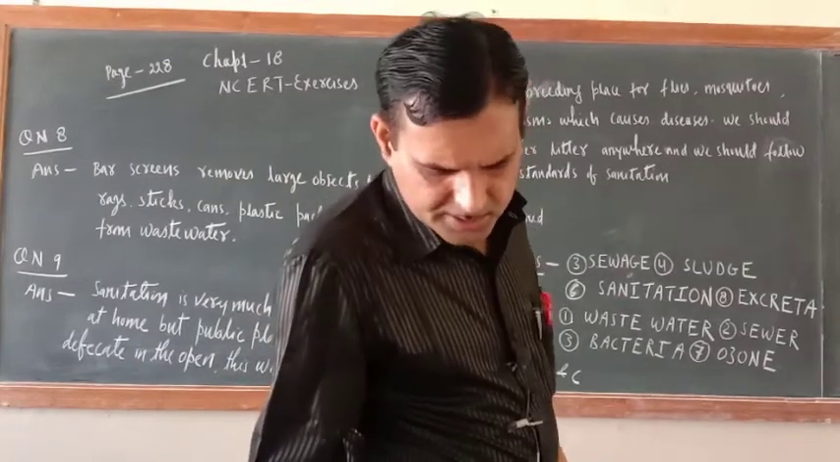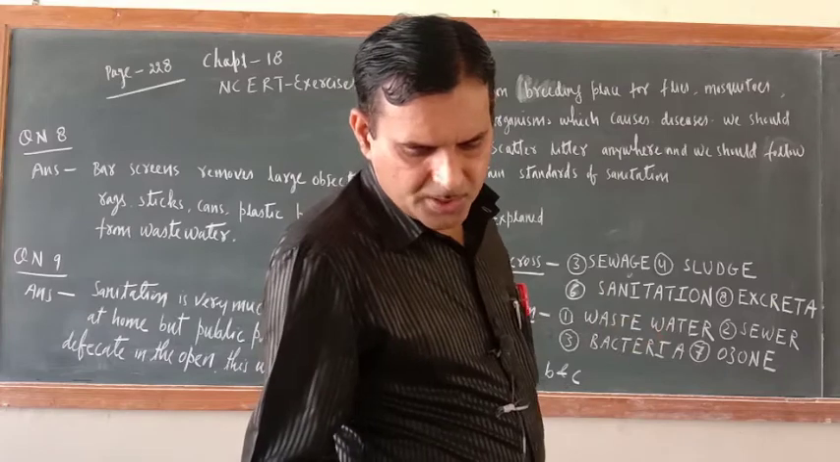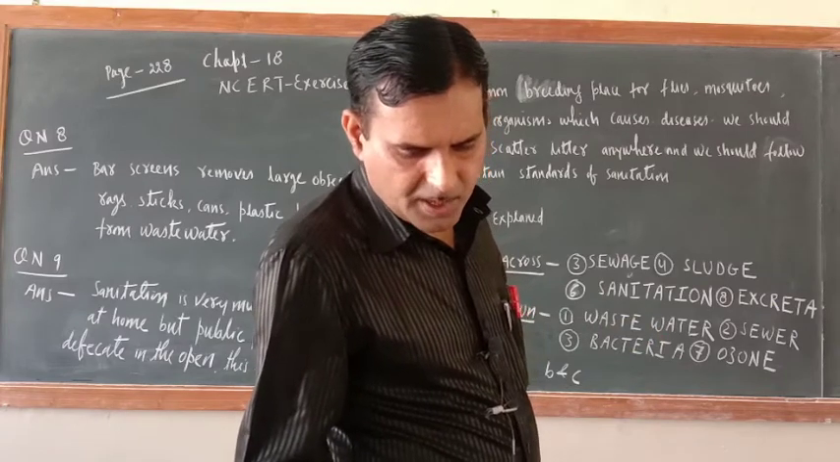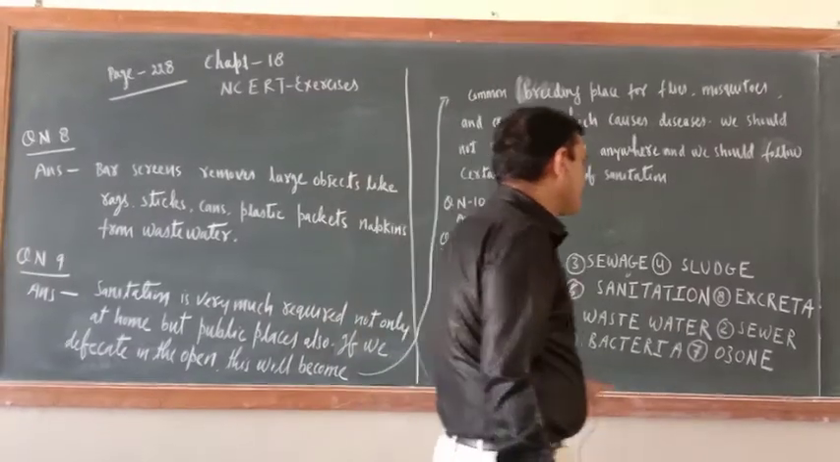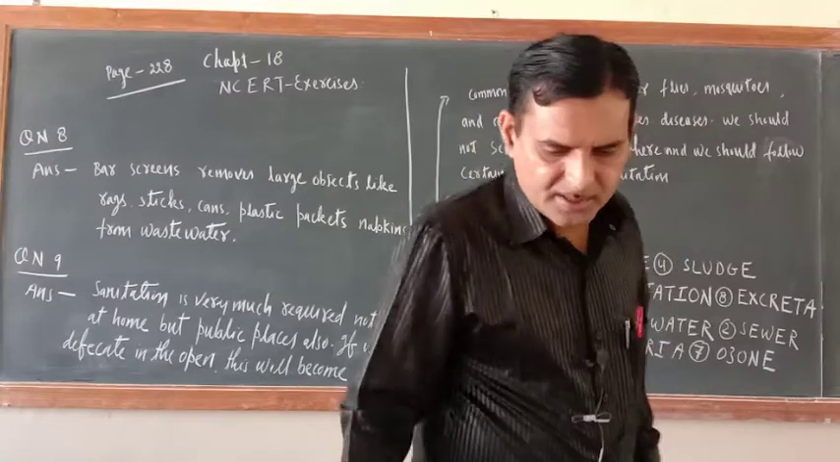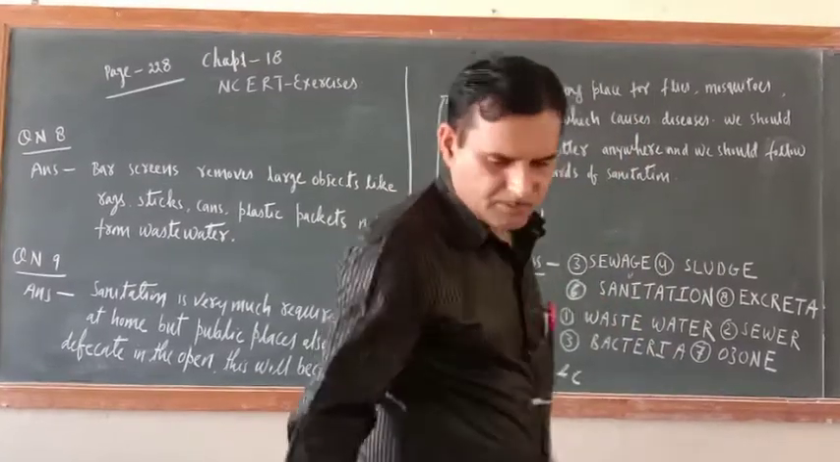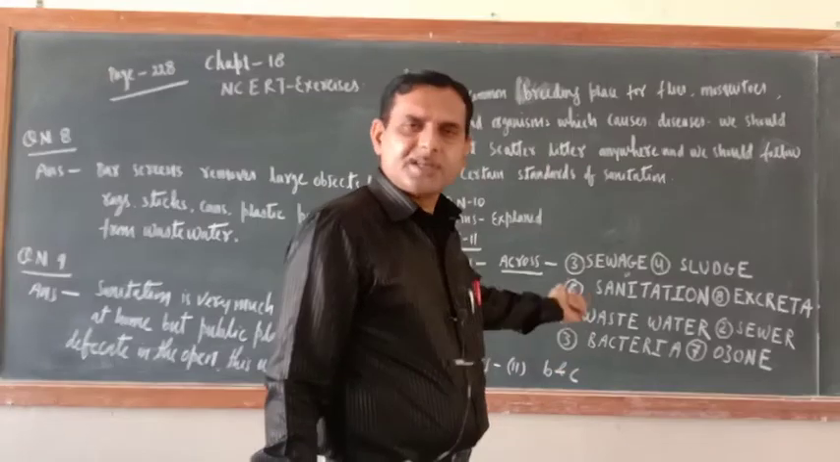Next one is number eight: waste matter discharged from human body. So the waste matter discharged from human body is excreta. Now down, first one is used water. So used water is only wastewater.